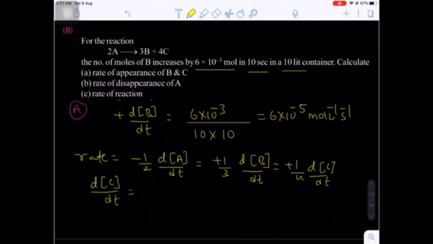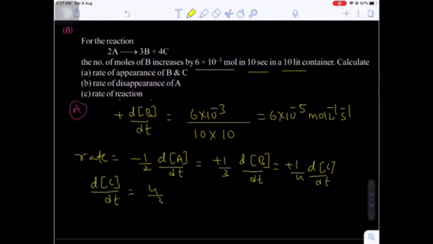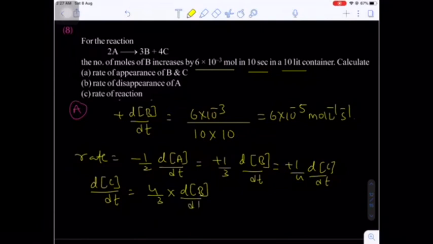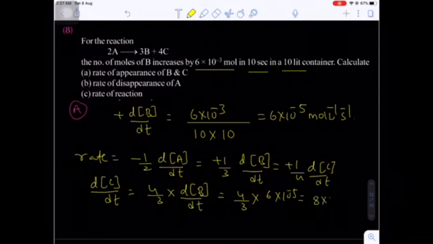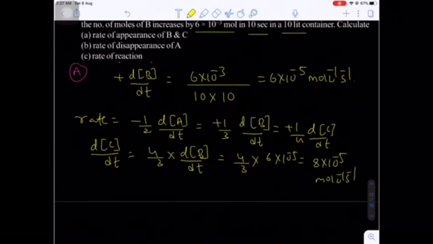Okay, now what will be the dC by dt? 4 by 3 times of the dB by dt. Yes, 4 by 3 times of the dB by dt, which will be 6 into 10 raised to minus 5. So that will be equal to 8 into 10 raised to minus 5 moles per liter per second. This is the rate of appearance of C.